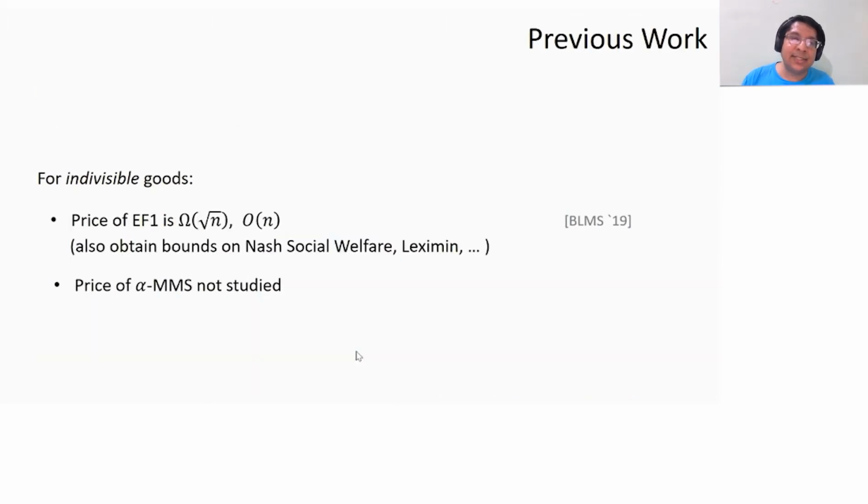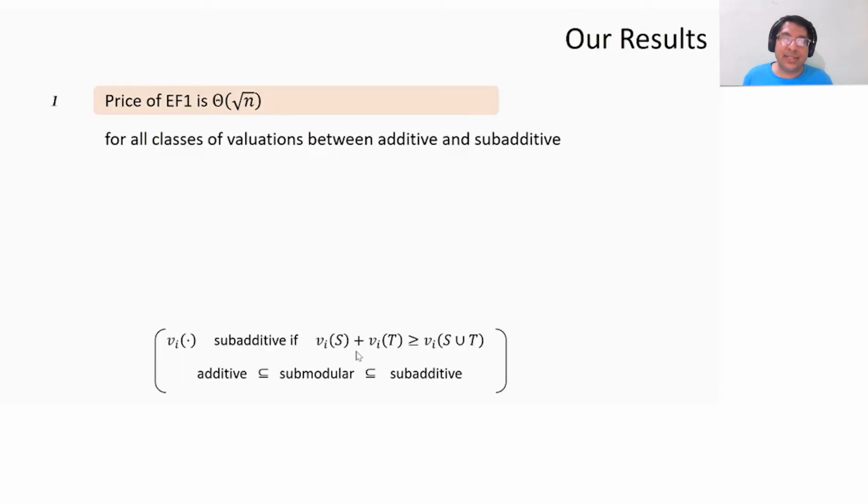Okay, what's relevant to us is that prior to our work, we did not have tight bounds on the price of EF1. We have a lower bound of omega of square root n, upper bound of order of n. And in fact, the price of alpha maximin share was not studied at all. So we are the first to study this, and we will give tight bounds. With that, let's jump into our results.